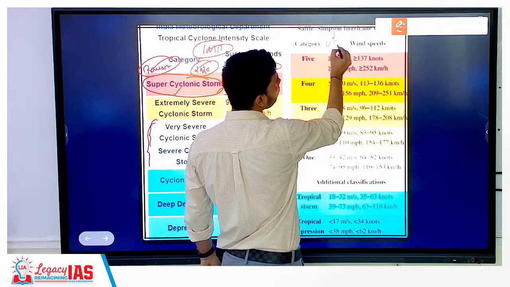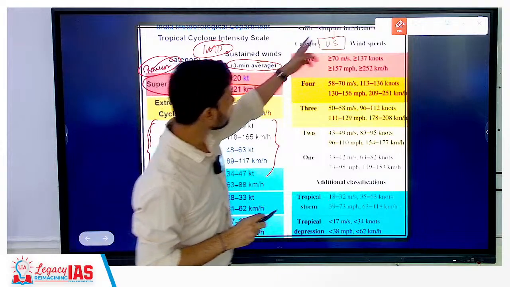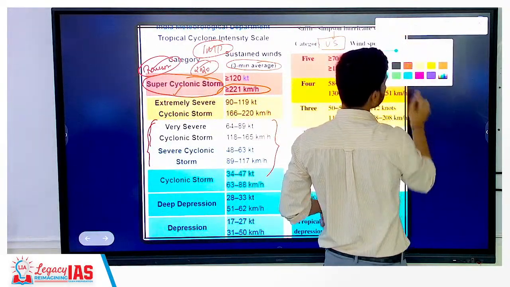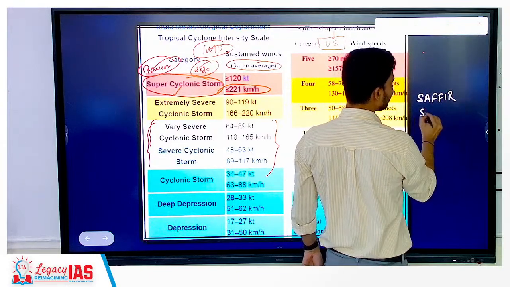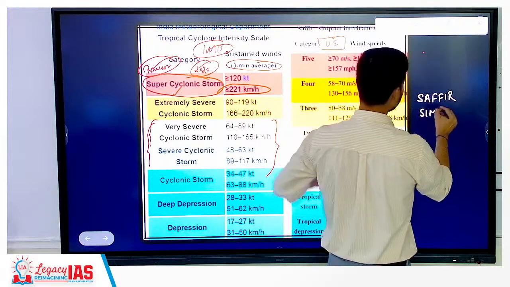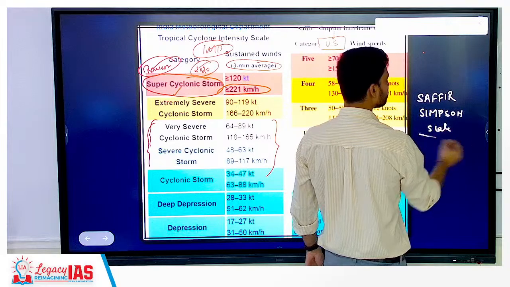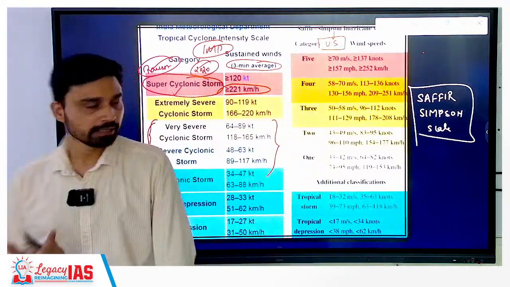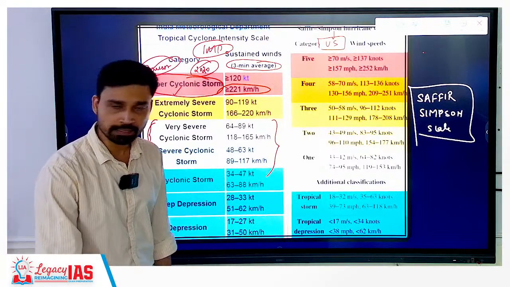Another region affected by cyclones is the North Atlantic, which is the US. So the US uses a scale. I am not sure if it is clear, but I will write here. The scale is referred to as the Saffir-Simpson scale. So the name you have to keep in mind. The exact points here you do not have to keep in mind because it is in the US. But at least the name of the scale is relevant from an examination perspective. A question can be asked that the Saffir-Simpson scale is associated with which of the weather phenomena? It will be tropical cyclone.